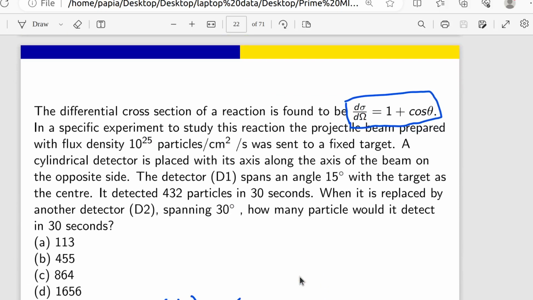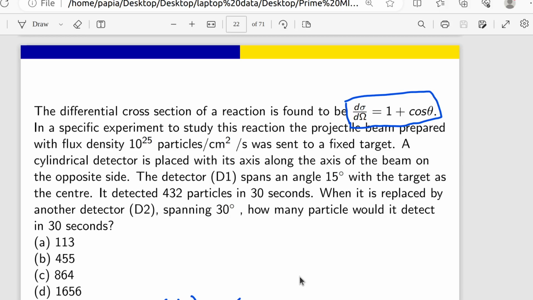The question is, the differential cross section of a reaction is found to be d sigma d omega equals 1 plus cos theta. In a specific experiment to study this reaction, a projectile beam prepared with flux density 10 to the power 25 particles per centimeter square per second was sent to a fixed target. A cylindrical detector is placed with its axis along the axis of the beam on the opposite side.